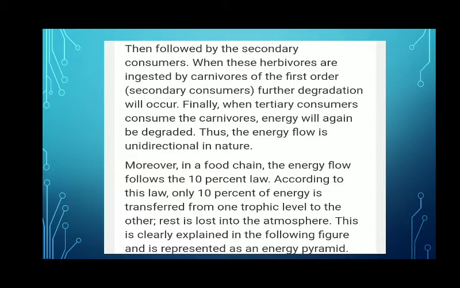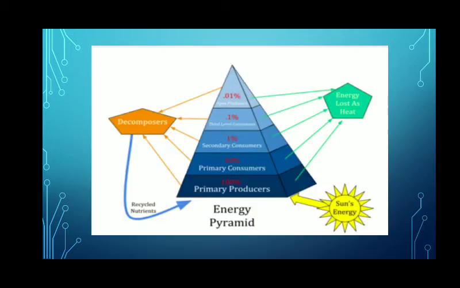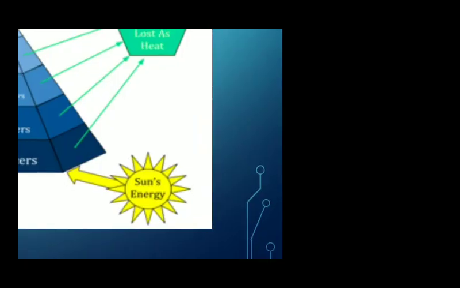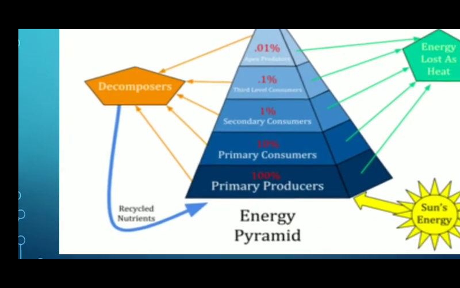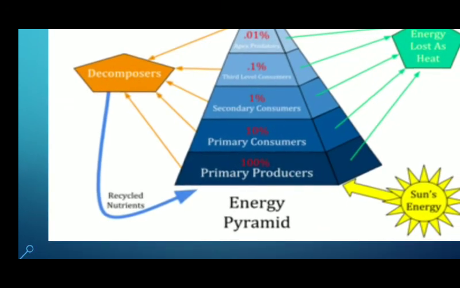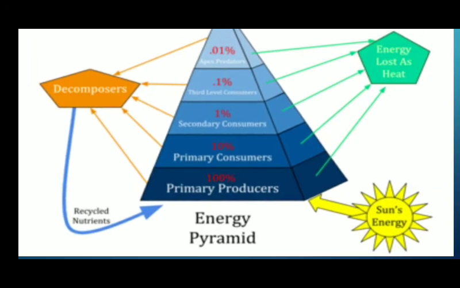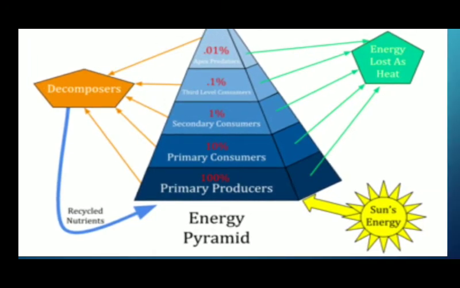This can be explained with the help of this diagram. What is the 10% law? Only 10% of energy is used, and the rest of it is released, or we can say reflected back into the atmosphere. For example, these are primary producers. This means plants. When plants receive solar energy, they contain 100% of energy. When they prepare their own food, only 10% of that 100% is used by primary consumers, that is herbivores.